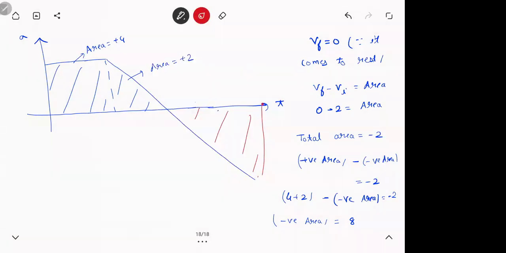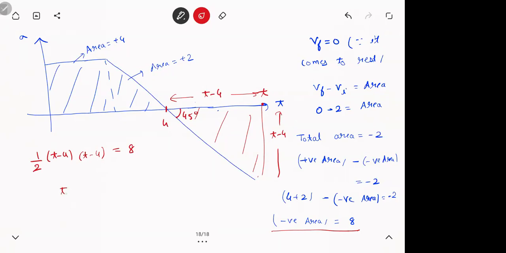Then I need the time. Let this time be t. This length is 4, so what is this length? t minus 4. Since this angle is 45 degrees, the height will also be t minus 4, because opposite side and adjacent side are equal. So what is the negative area? Half base into height should be 8. So we get t minus 4 whole squared is 16. So t minus 4 is 4. So t is 8 seconds. So at 8 seconds it comes to rest.